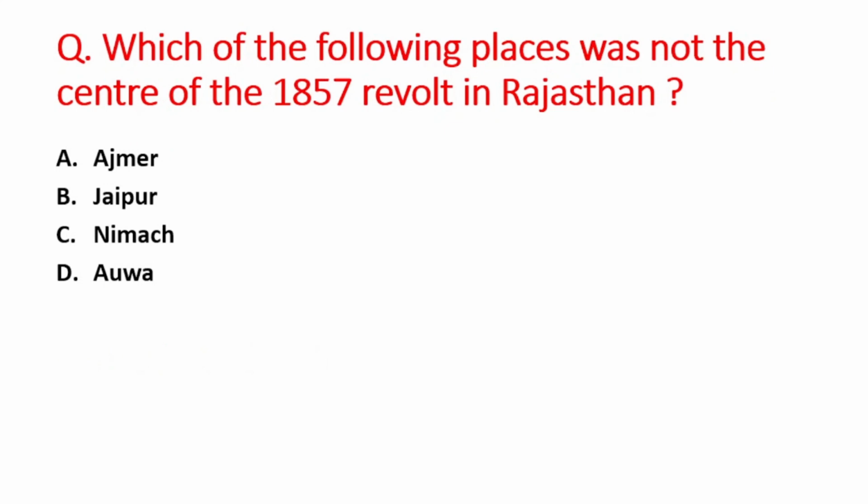Which of the following places was not the centre of the 1857 revolt in Rajasthan? A option is Ajmer, B is Jaipur, C option is Neemuch, and D option is Awa. So right answer is option B, that is Jaipur.